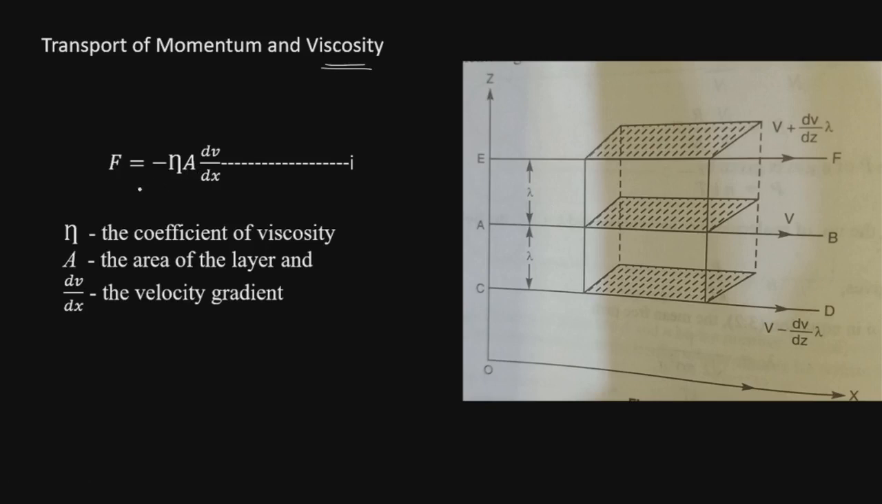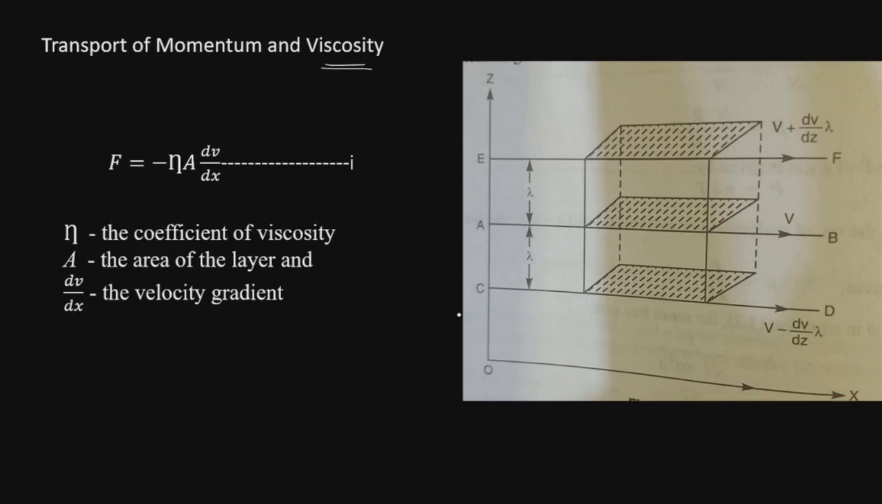The drag which is experienced is given by F is equal to minus eta A dV by dx, where this eta is the coefficient of viscosity, A is the area of the layer, and dV by dx is the velocity gradient.